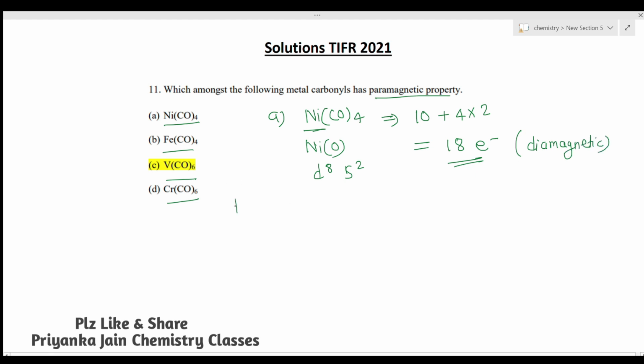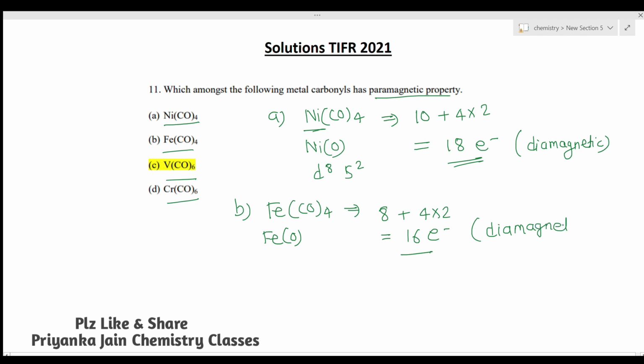Now see the next one, Fe(CO)4. In this case iron is in the zero oxidation state, so the total number of electrons here will be 8. So 8 electrons plus 4 into 2, that is 8, so 8 plus 8 will be 16 electrons. See here, 18 and 16 are both even electron species, so this will also be a diamagnetic species.